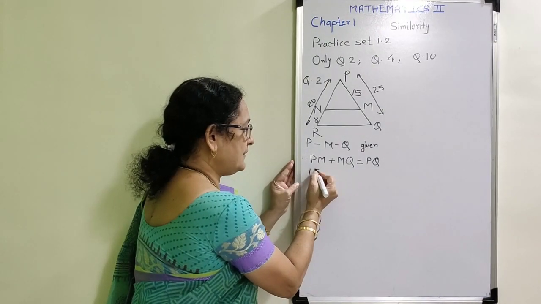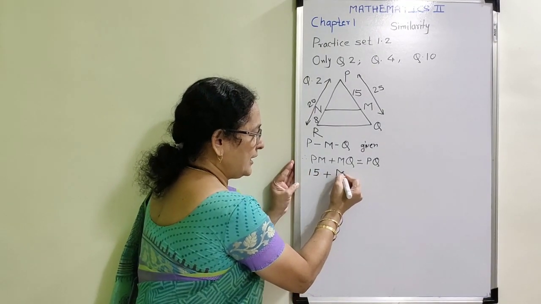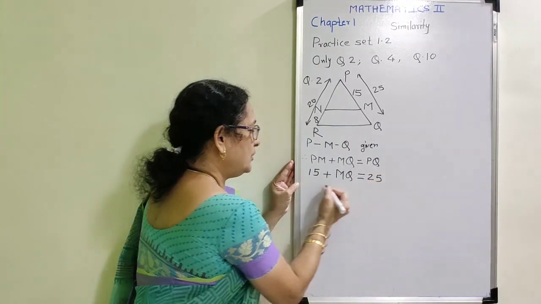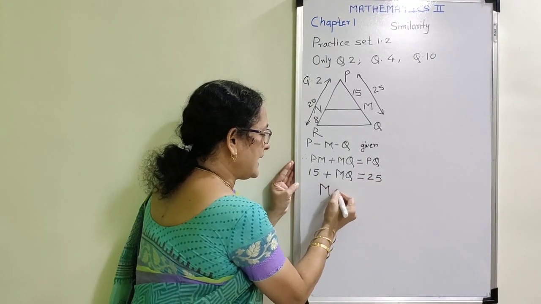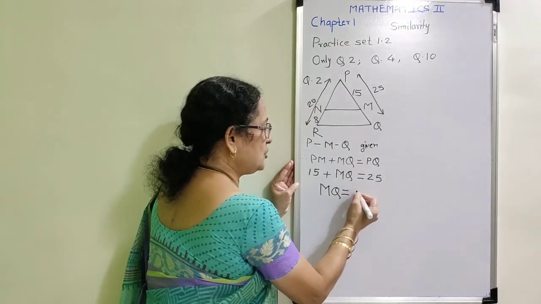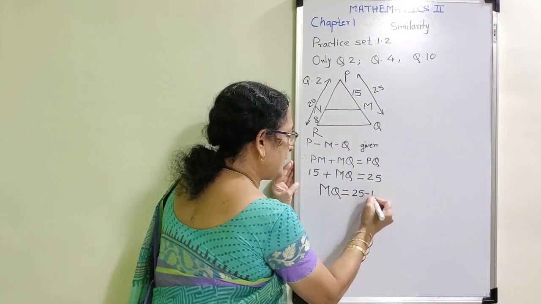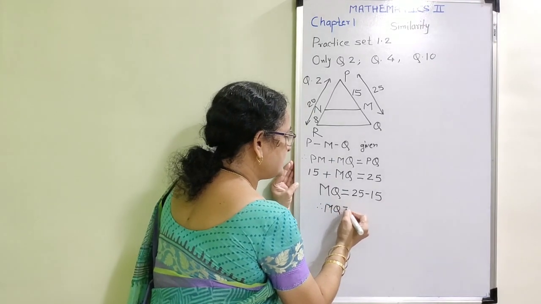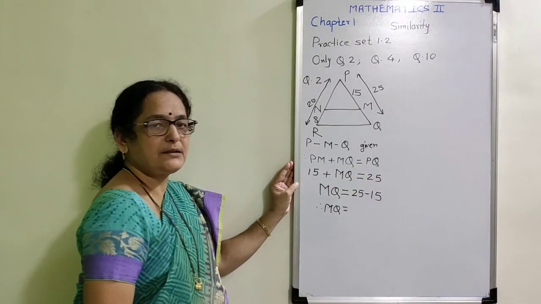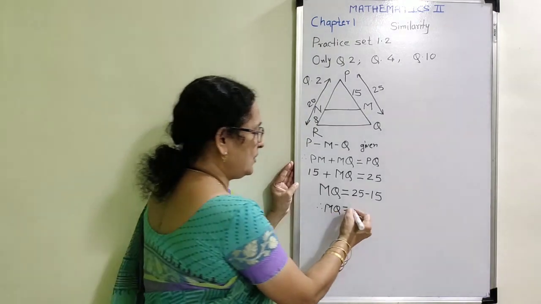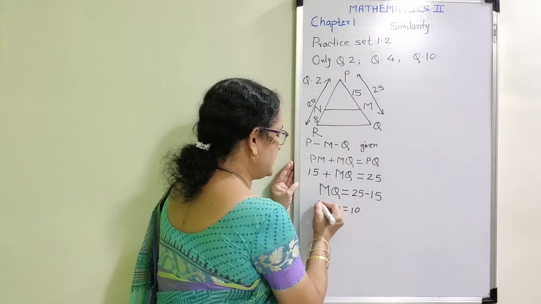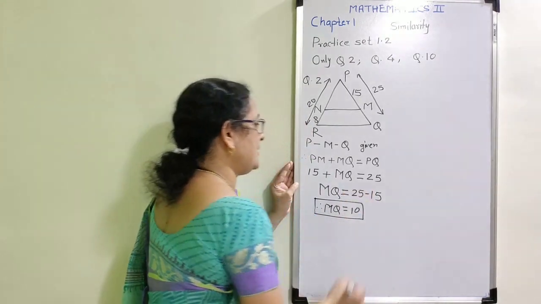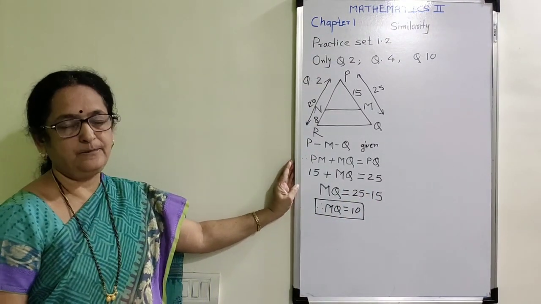PM is given as 15, I am going to find out MQ, and PQ is given as 25. Now, transpose this 15 to that side. We will get MQ is equal to 25 minus 15. When we subtract 15 from 25, how much remains? 10 remains, and therefore the value of segment MQ is equal to 10.